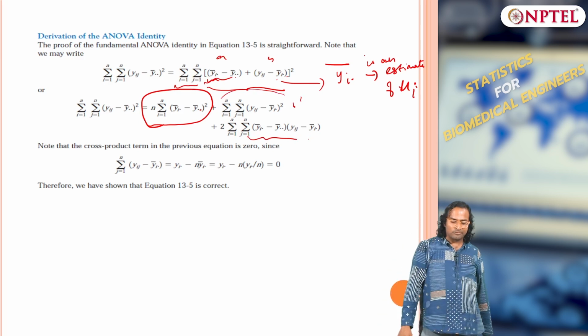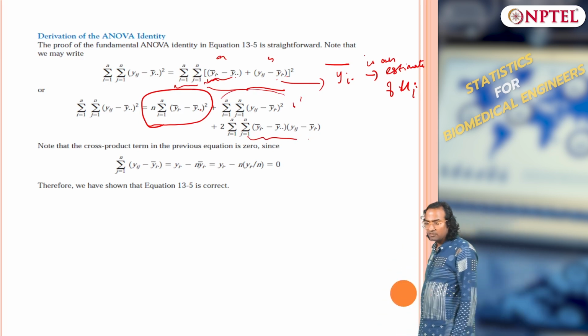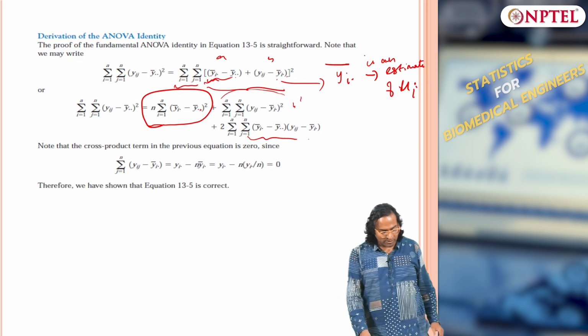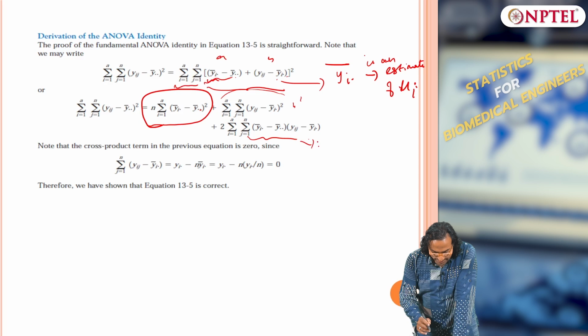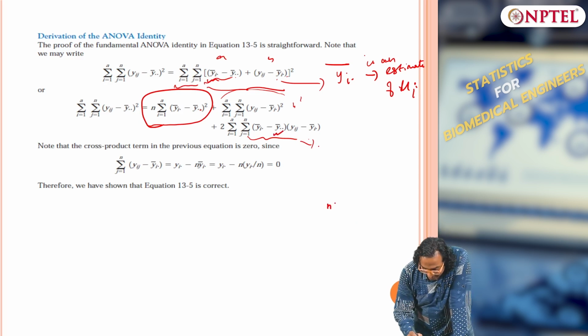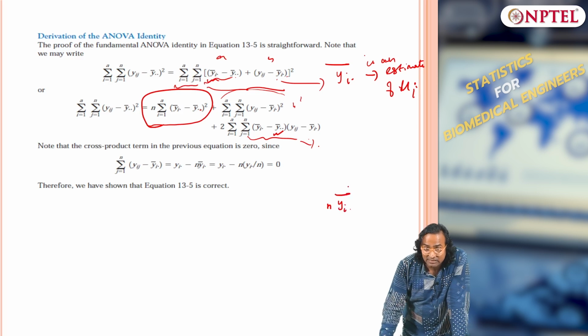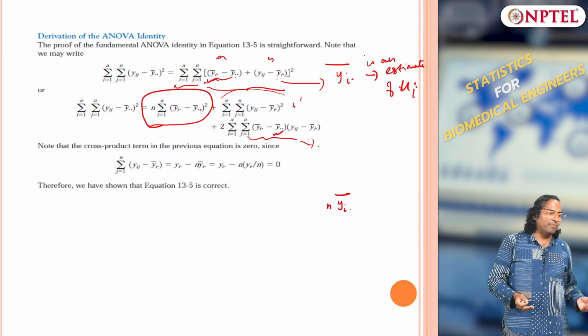Now what is the value of this cross term? y bar dot dot is what? N times yi dot bar, can I write like this? Because when yi dot bar is summed over n, you get y bar dot dot.